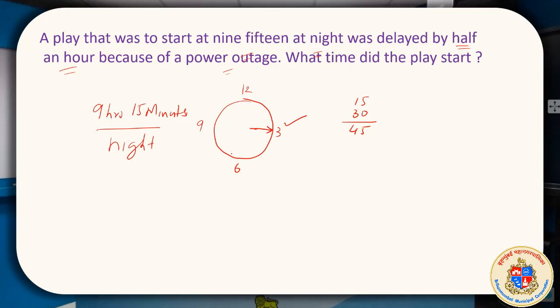So the needle should reach here at 45. So what time did the play start? We will write 9 hours 45 minutes. We are doing it with supposition and our knowledge of addition.